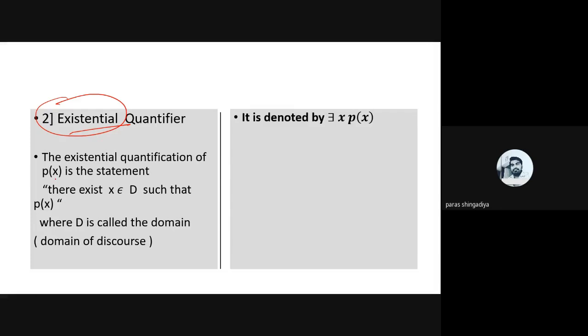ठीक है, डोमेन में कोई ऐसी वैल्यू डिफाइन होनी चाहिए, 1 हो, 2 हो, 3 हो, another one. There exist some values from the domain such that P(x) should be a statement. ठीक है, P(x) statement बनना चाहिए, means you can predict its value, either true or false. That is the meaning of a statement.